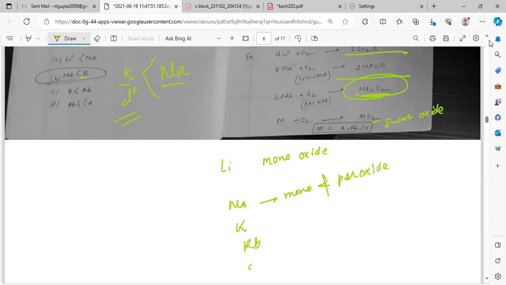Potassium, rubidium and cesium form superoxide. Here the oxidation number is -2, here it is -1, here it is -1/2.